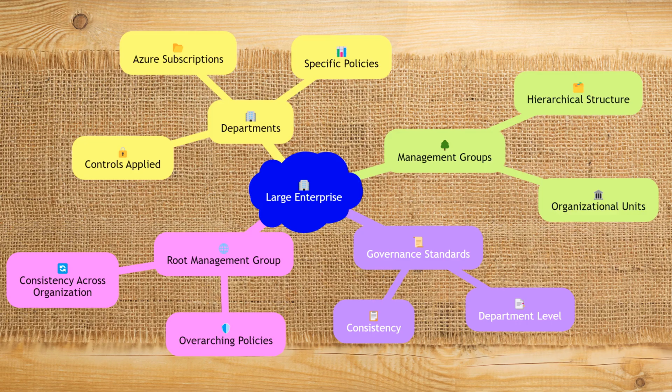Consider a large enterprise with multiple departments, each with its own Azure subscriptions. By implementing management groups, the enterprise can create a hierarchical structure that mirrors its organizational units. Each department can have its own management group with specific policies and controls applied. This ensures that all subscriptions within a department adhere to the same governance standards. Additionally, the enterprise can apply overarching policies at the root management group level, ensuring consistency across the entire organization.